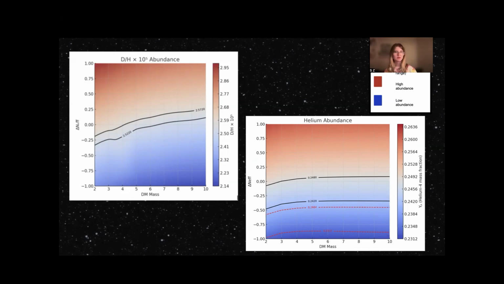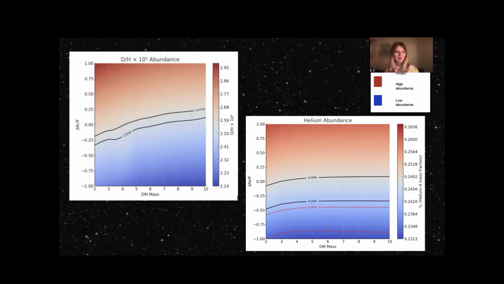The standard value, about 0.248 for helium-4 and about 2.527 for deuterium, falls within the gray region on both figures. The red represents high abundance values of the respective light element, and in contrast, blue regions indicate lower abundances of the respective light element. The black lines on both figure 1 and 2 represent the PDG observed abundance values plus or minus 1 sigma, respectively, which were the standard observed values for both elements until EMPRESS released new data for helium-4. The red dashed lines represent the EMPRESS values for helium-4 plus or minus 1 sigma, respectively.